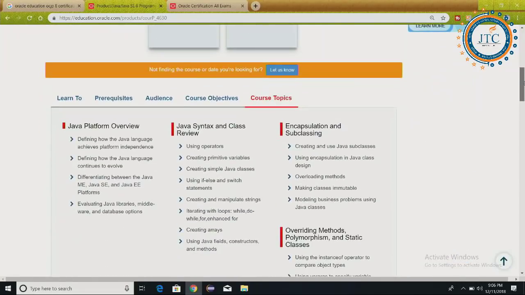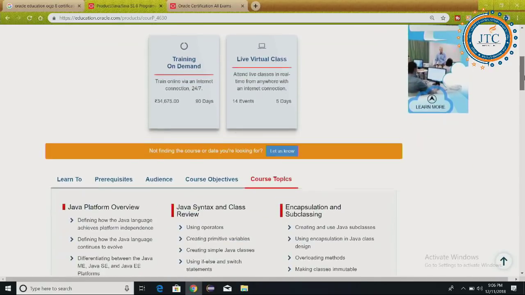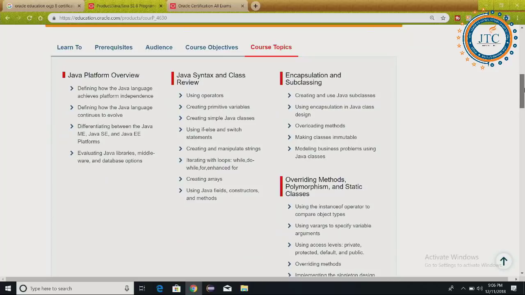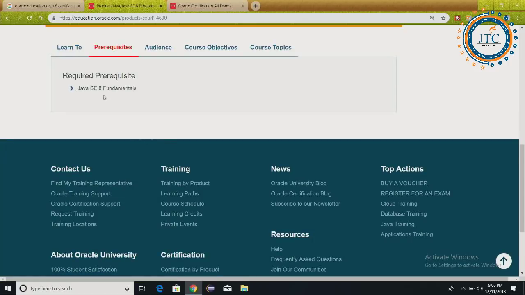Okay, in this, if you see, this is your Oracle website, and on this Oracle website, first we get what to learn in this. So what all things you need to learn in this? That is to create Java applications with the latest technology. Anyways, I'm not going into this. What are the prerequisites inside this Java SE 8 Fundamentals?